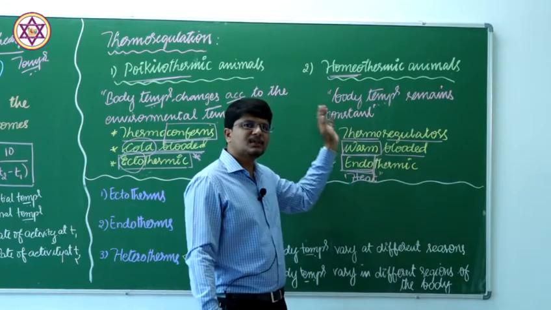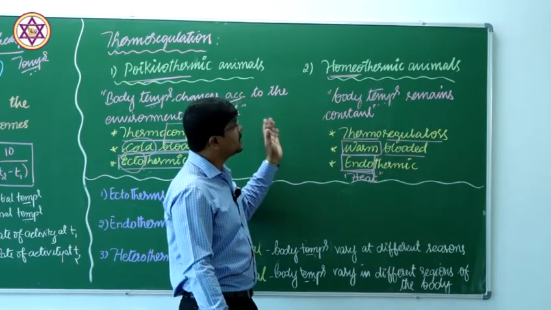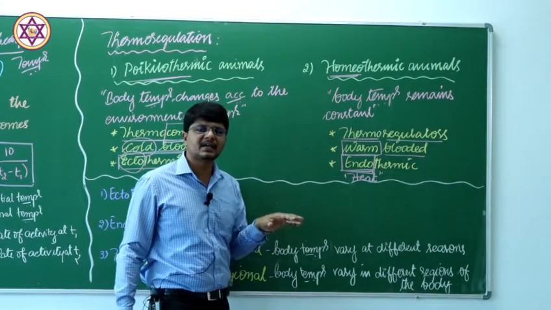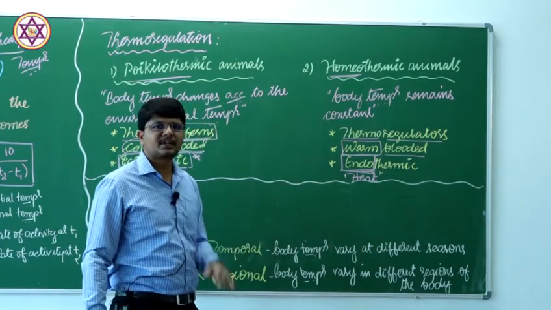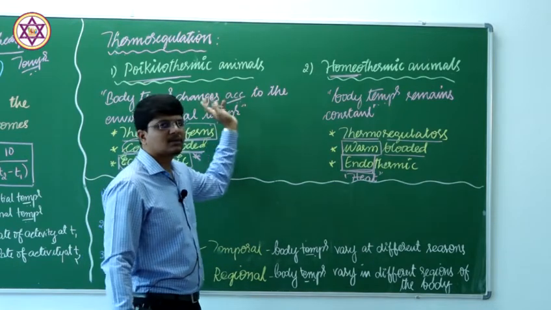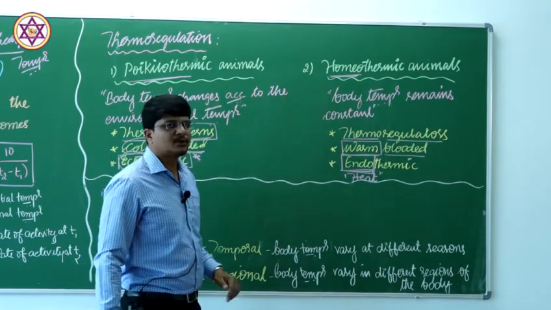This is on the basis of how they regulate their body temperature, whether constant or fluctuating: they are poikilothermic or homeothermic.